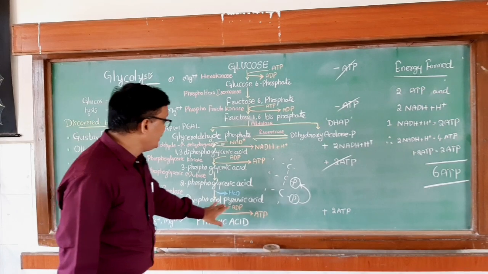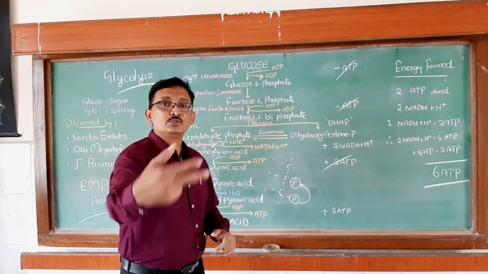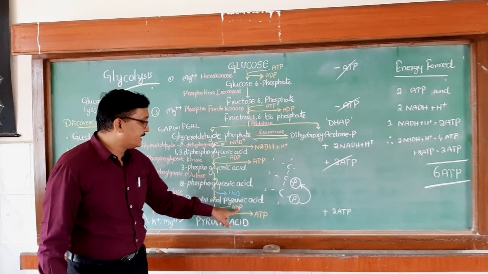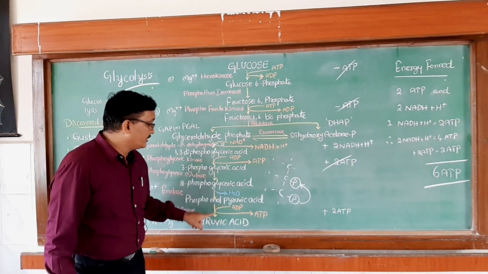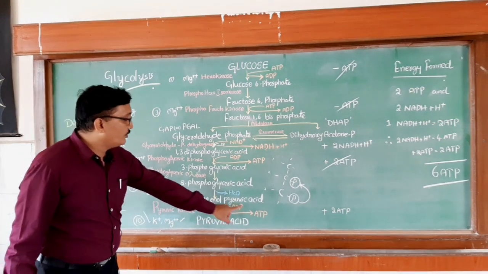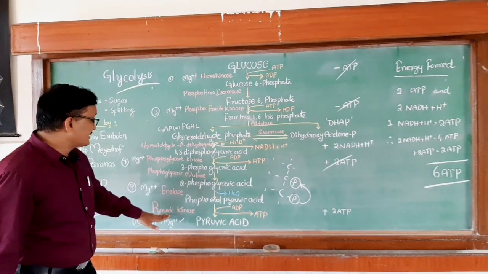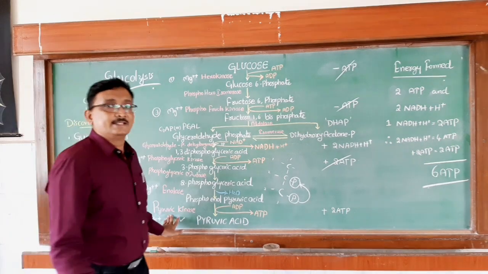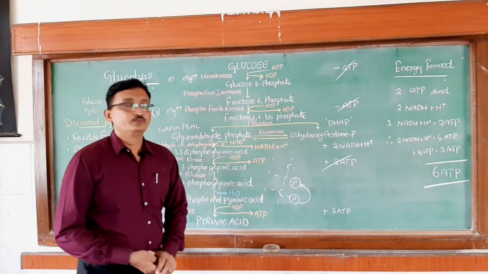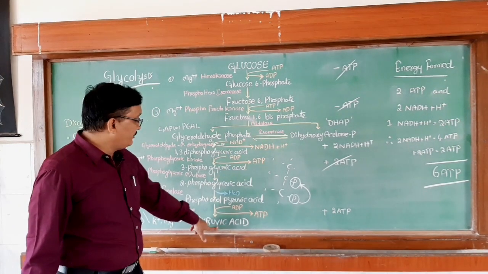That means phosphoenol pyruvic acid loses one phosphate molecule, which is taken by ADP, which converts into ATP. Finally, this phosphoenol pyruvic acid, in the presence of pyruvic kinase enzyme, converts into pyruvic acid. So finally, one pyruvic acid forms.